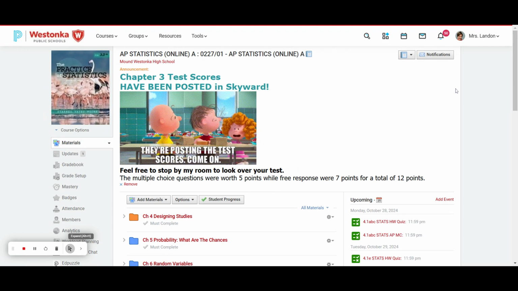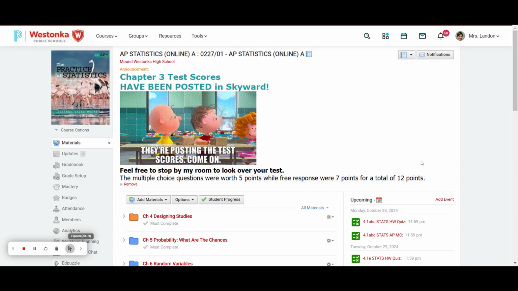We are officially 25% of the way through the textbook, as we do actually go through the entire textbook in this course. The scores that you see in Skyward right now are your official first quarter score. So take a look at that and know that is where first quarter is going to wrap up.